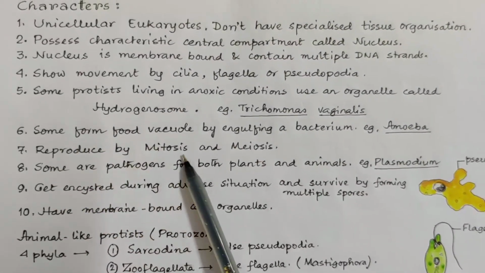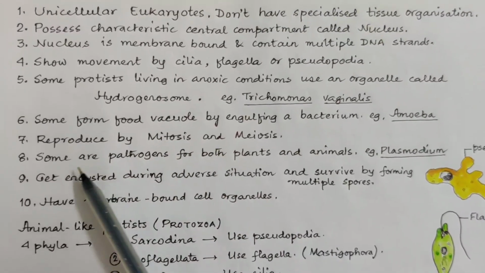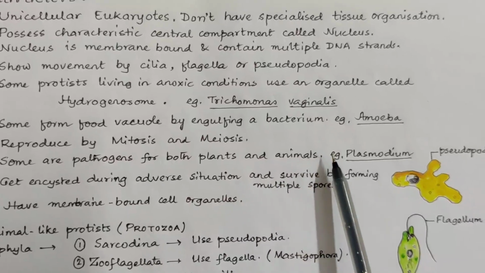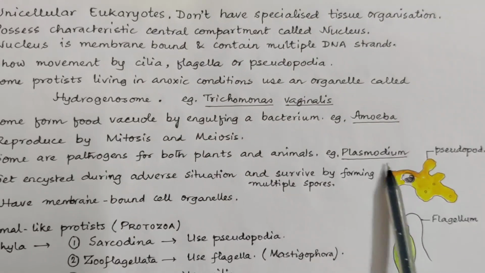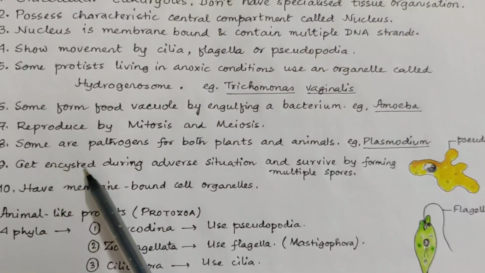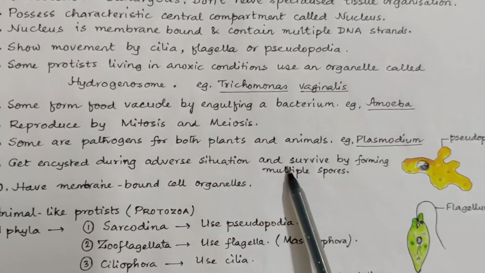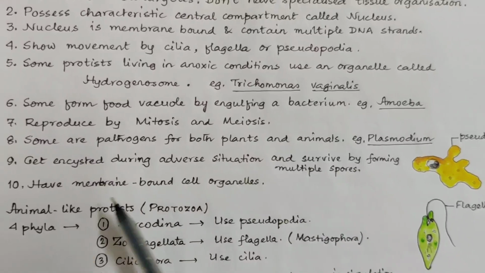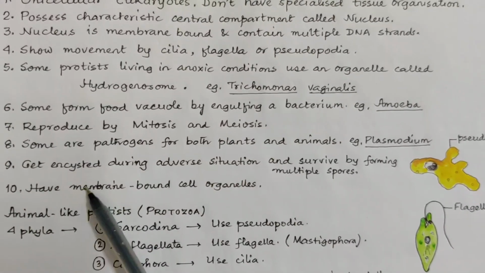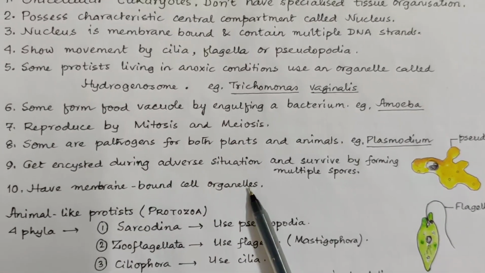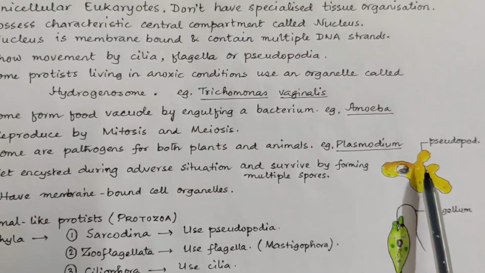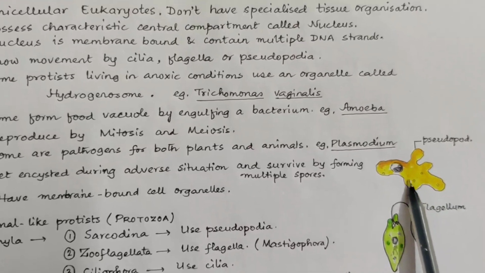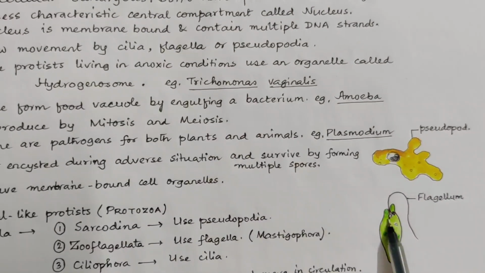They reproduce by mitosis and meiosis. Some of them are pathogens for both plants and animals, like Plasmodium. Some of them get encysted during adverse situation and survive by forming multiple spores. And they have membrane bound cell organelles. The organisms given over here, one is amoeba, another is Euglena. Euglena is green in color.